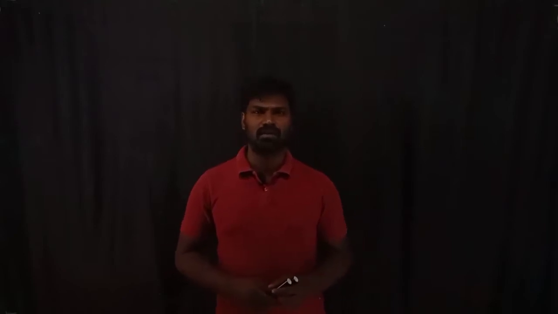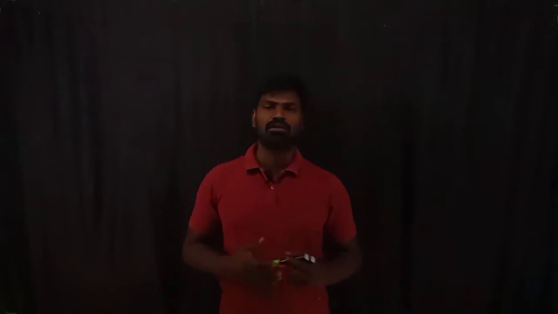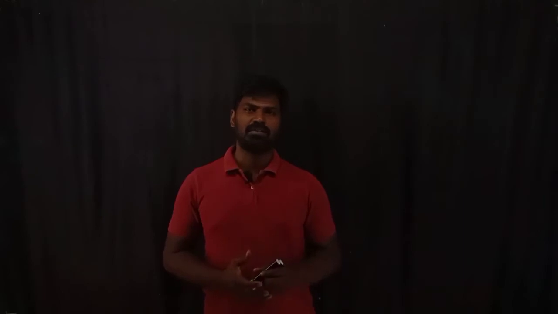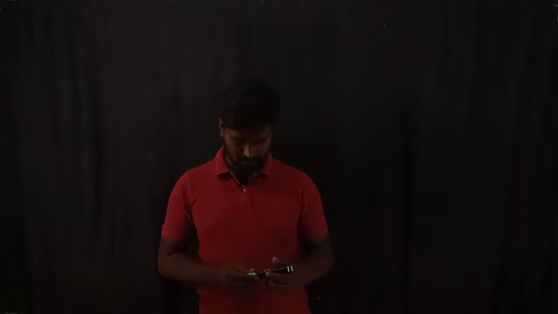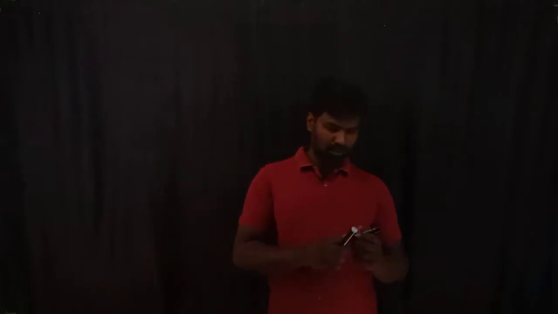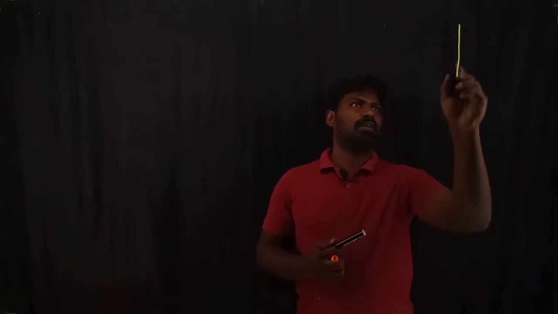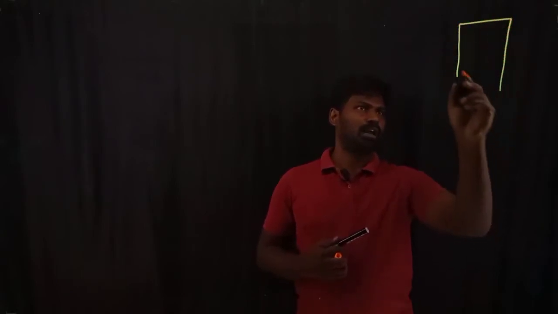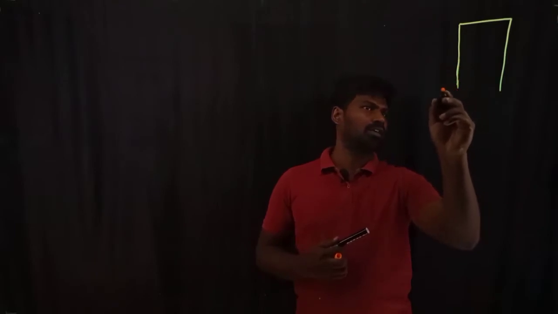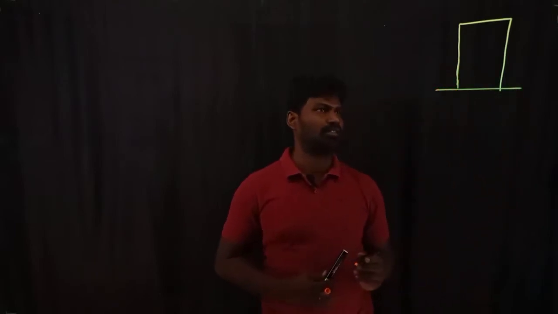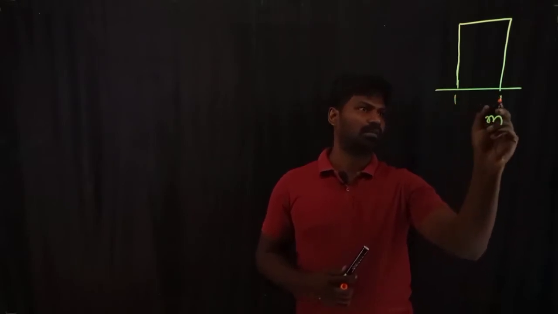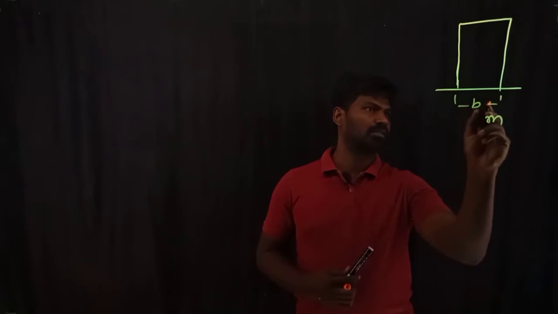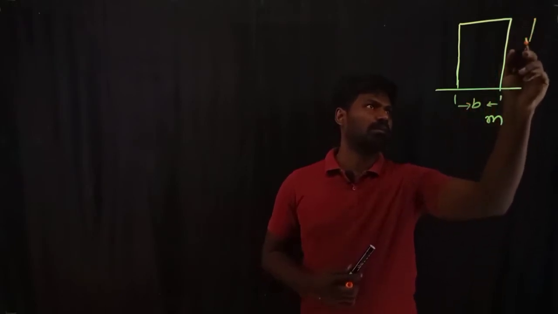In this second lecture on toppling, I'm going to discuss various conditions under which a body may undergo toppling or sliding. For this purpose, I'm considering this first case in which a block of mass m and height h is placed on a rough horizontal surface. The mass is m, the breadth I'm taking as b, and the height of this block I'm taking as h.